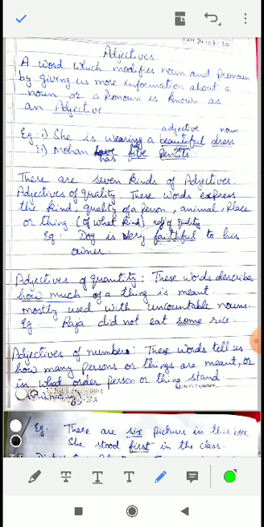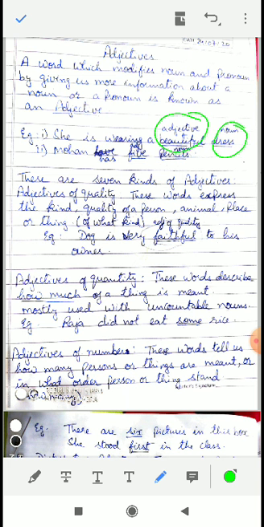Let us try to understand this definition with the help of examples. The first example: she is wearing a beautiful dress. Here dress is the noun, and what type of dress is the girl wearing? A beautiful dress. This word beautiful has added something to the meaning of dress.